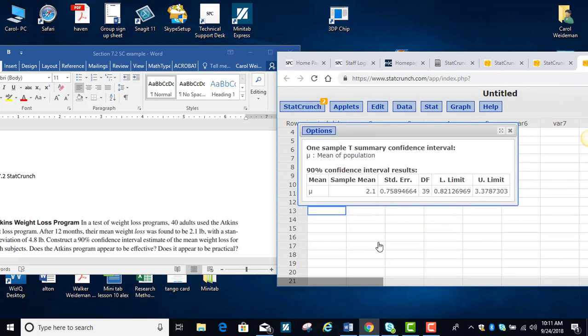So here's my 90% confidence interval. The mean weight loss for the group was 2.1 pounds, and the lower limit on the 90% is 0.82 pounds, and we're going to go up to 3.38 pounds.